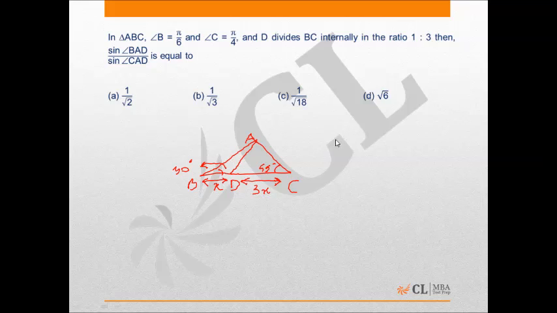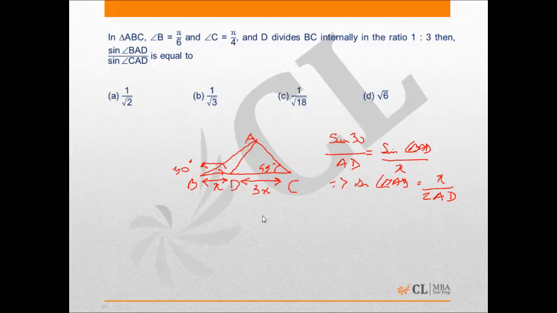Now in triangle ABD, using the sine rule, I can get sine 30 upon AD is equal to sine of angle BAD upon BD, which is X. This will give me, now sine 30 we know is half. So what I get from here is that sine angle BAD is equal to X upon twice AD.